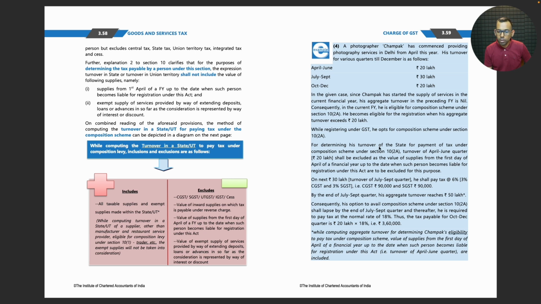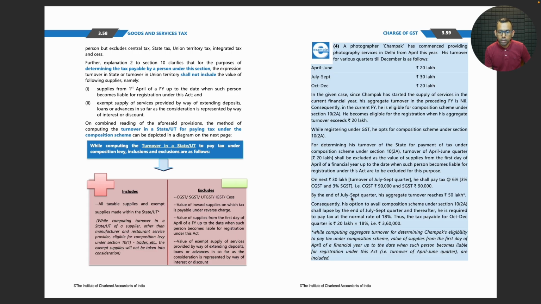For determining his turnover in the state for payment of tax under the composition scheme, the turnover of the April to June quarter, 20 lakhs, shall be excluded, as the value of supplies from the first day of April of a financial year up to the date when such person becomes liable for registration under this Act is to be excluded for this purpose. On the next 30 lakhs, he shall pay 6%: CGST 90,000 and SGST 90,000.